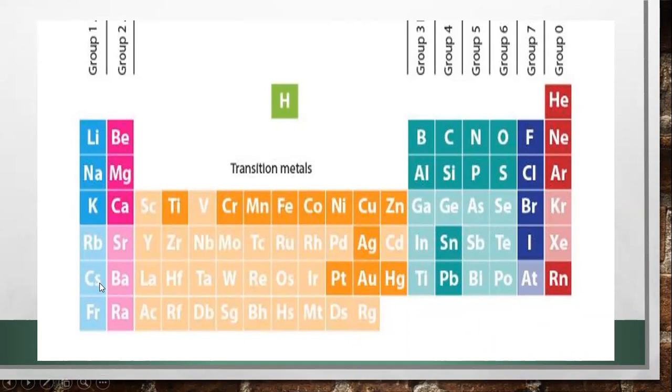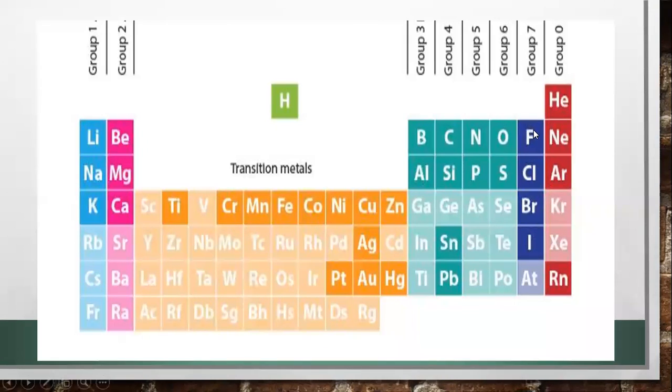All the elements in group 1, whatever their number is, must have 1 electron in their outermost shell. Maybe 18 electrons are arranged and then 1 is left in the outermost shell. Same is the case with group 2: all the elements of group 2 will have 2 electrons in their outermost shell. We will discuss how these are arranged later. Similarly, in group 3, all the elements have 3 electrons in their outermost shell. In group 4, all the elements have 4 electrons in their outermost shell.